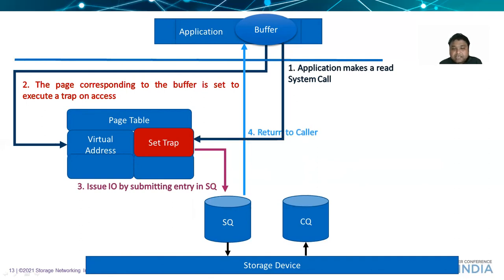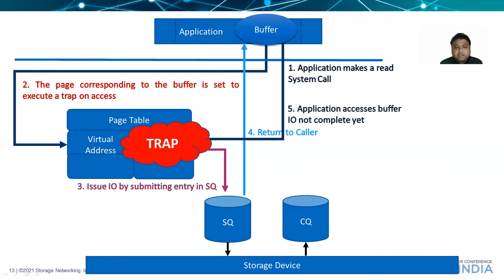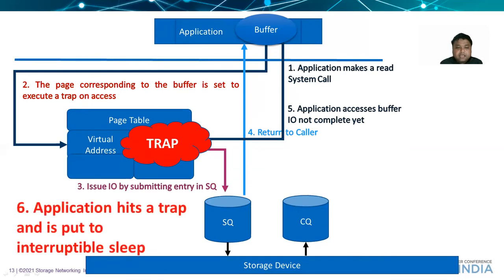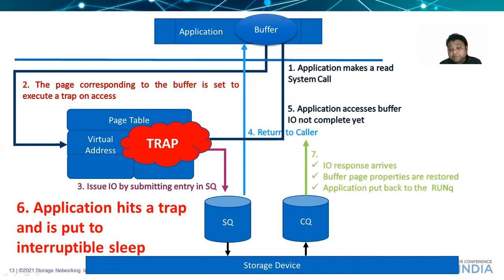Now let us say the application immediately accesses this buffer. IO is not complete yet. The trap is executed and the process is brought to a sleep. When the actual IO completes, the buffer page properties are restored and the application is put back on the run queue. If it still has the right privileges, it can even acquire the CPU, and the process is allowed to proceed ahead.